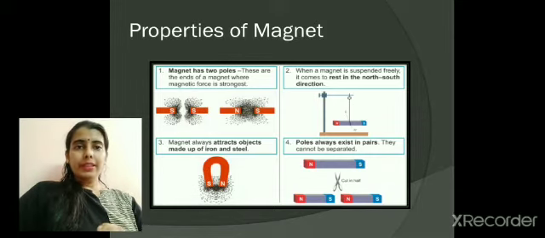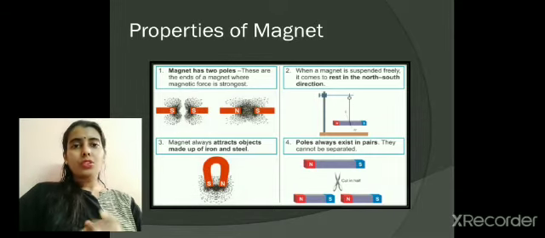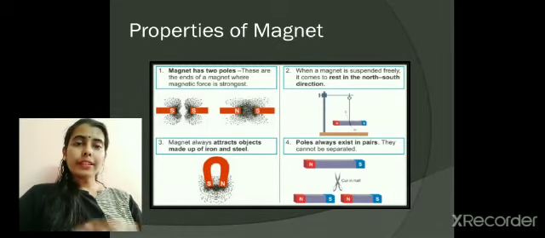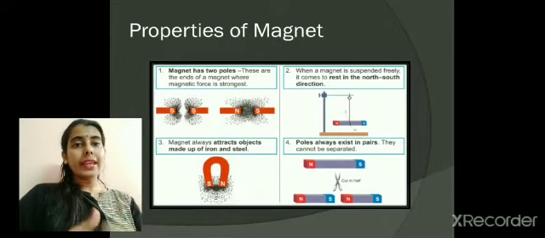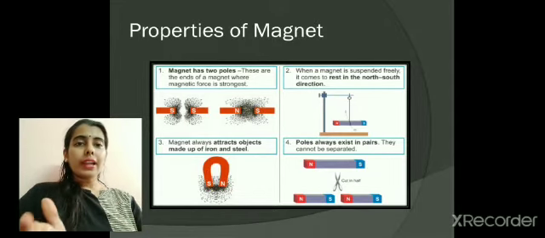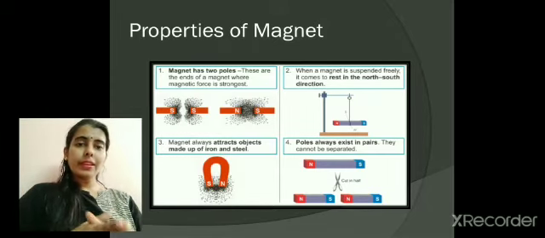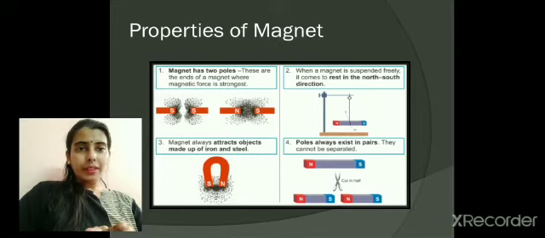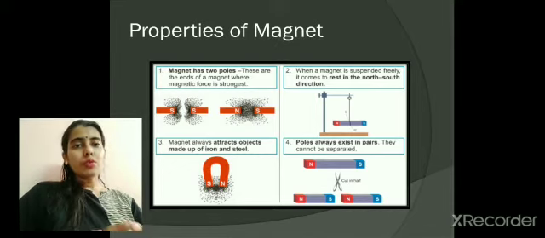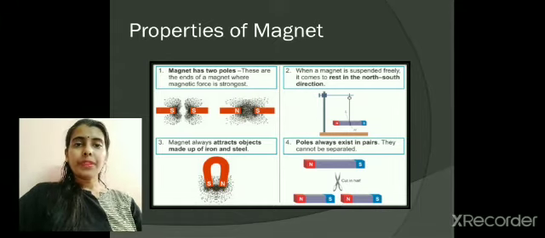In every magnet, there are two poles, south pole and north pole. If you break a magnet, the smaller magnets you get are again going to have north and south poles. So the more pieces you make from a single magnet, the poles do not get separated. Instead, each and every smaller magnet will have its own pair of poles. Why? Because poles always exist in pairs. You cannot isolate the poles.